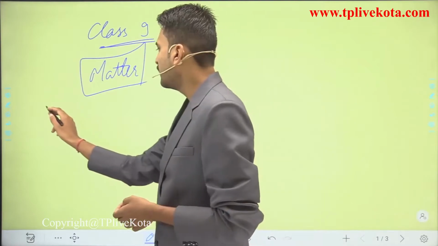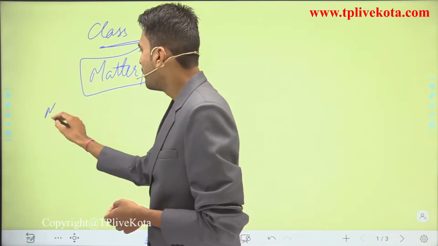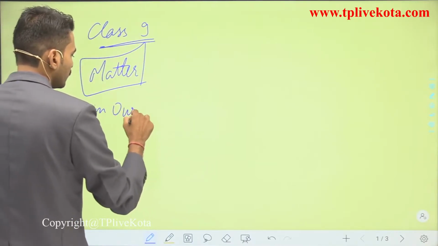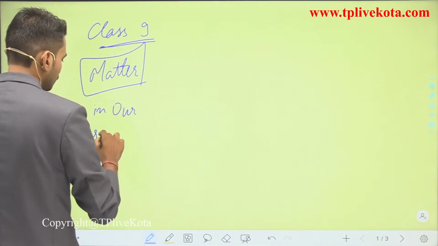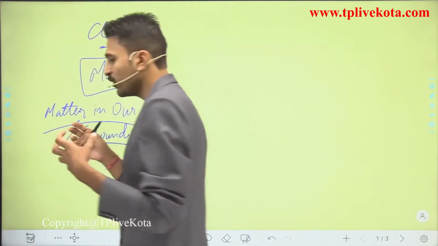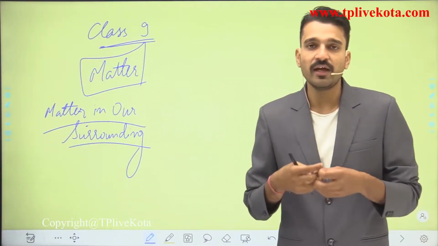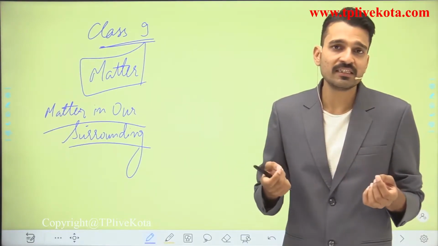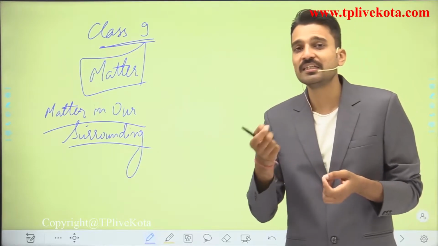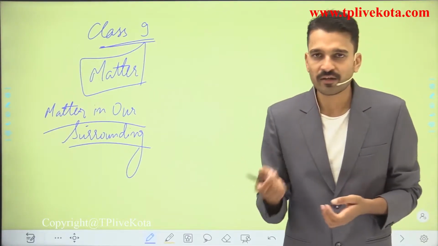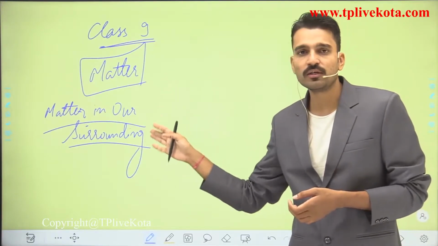So the name of the chapter is Matter in Our Surroundings. As we will see, we are going to understand what matter is and how matters interact with each other, and what changes matter undergoes by the change in temperature or pressure in the physical states of matter. This we are going to deal with in this particular chapter.